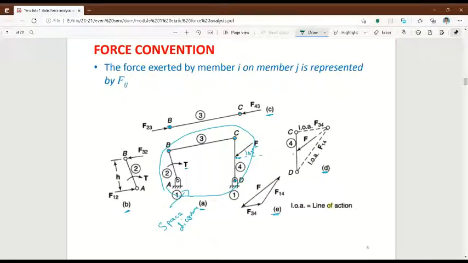Under A you have to write space diagram, under B, C, under diagram D you have to write free body diagram, and under E you have to write force polygon diagram. Okay, right. Let us jump into the problem again.